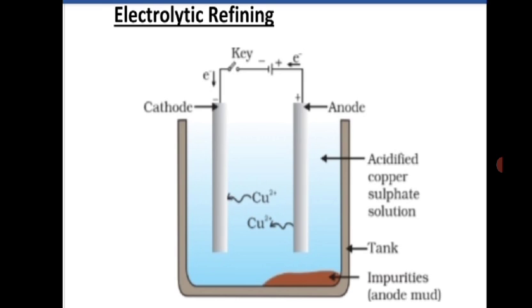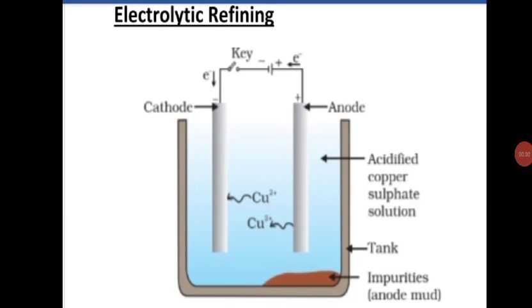Understood? Initially, the pure copper present in the impure copper rod will move into the solution as Cu2+. Later it will go to the cathode rod. There it gains 2 electrons and becomes Cu and gets deposited on the cathode.